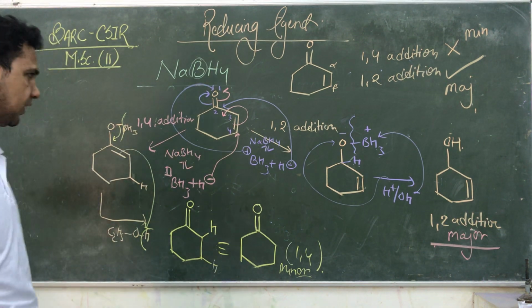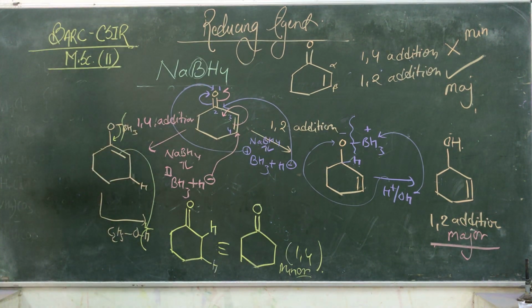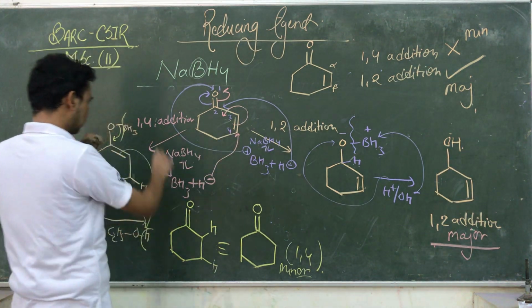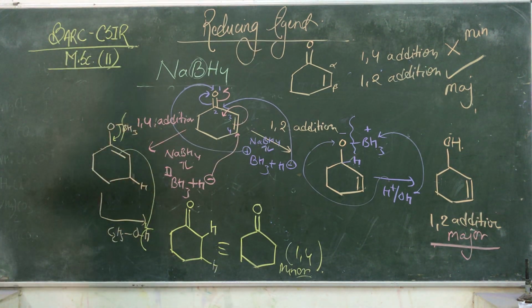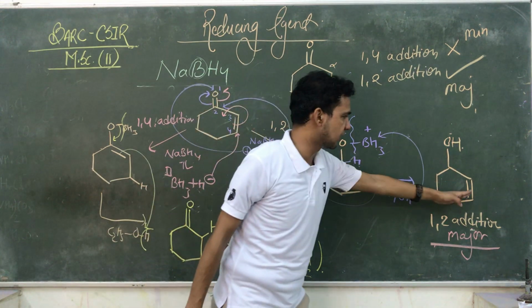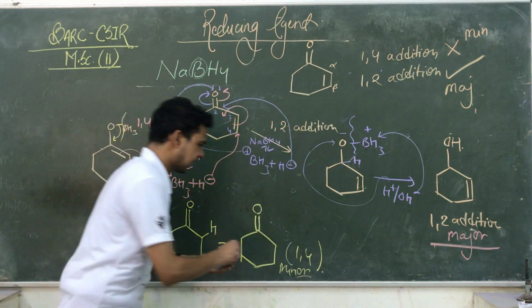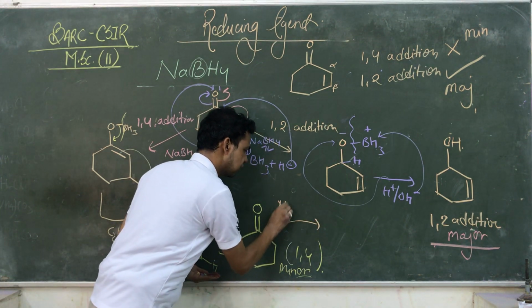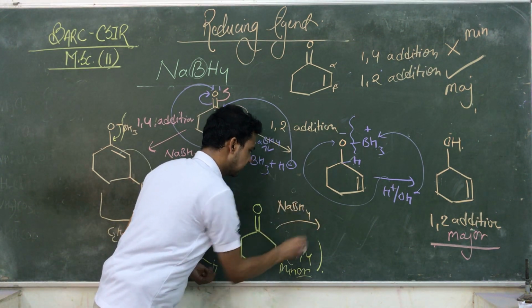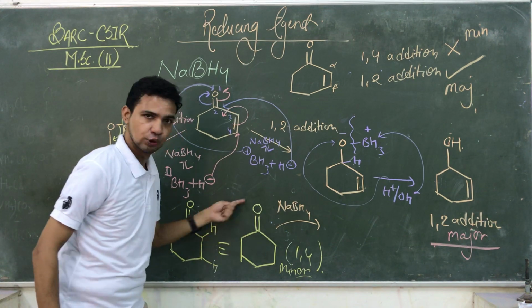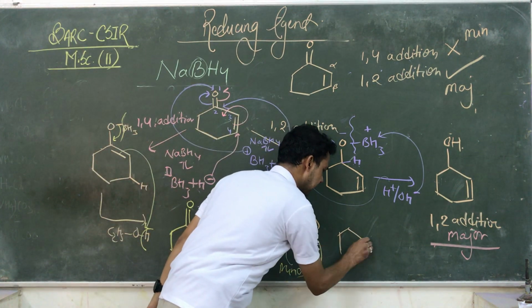This is a selectivity: the reaction will always follow 1,2 addition, not 1,4 addition, because the 1,2 addition gives you a stable conjugated product. But here we are not getting any stable product. If you again take NaBH4, then what does NaBH4 do? It will reduce the ketone; it gives you an alcohol.